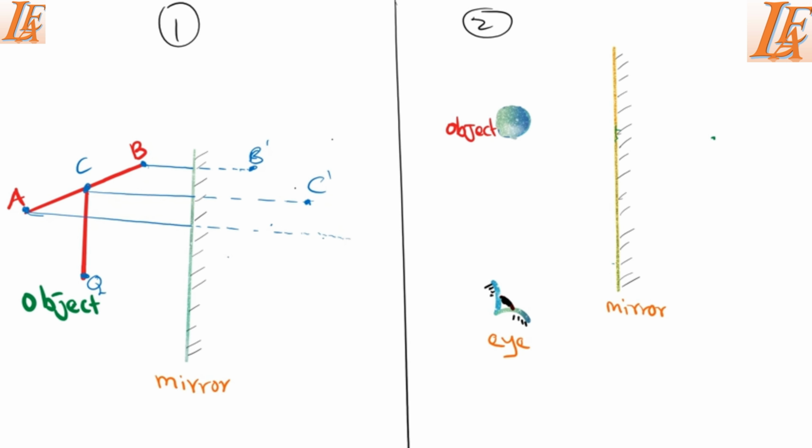Then this one is going to be our A prime. Then you come down here for Q, you draw a continuous line to the mirror, then a dotted line behind the mirror, the same distance behind the mirror. In this case, you have your Q prime.